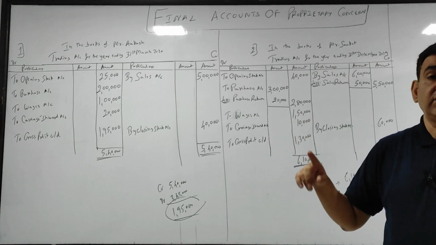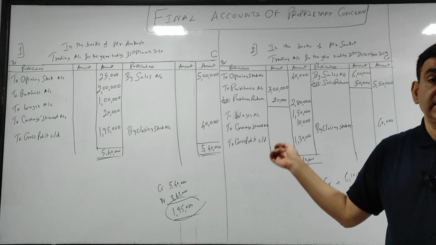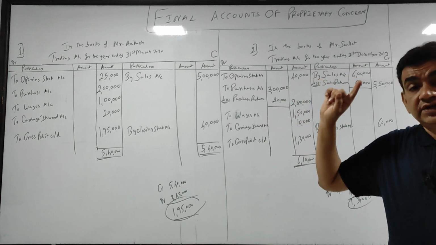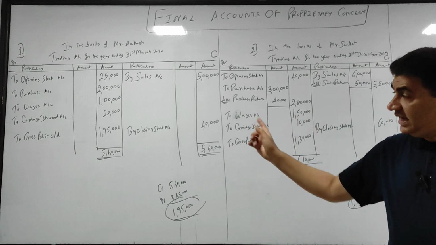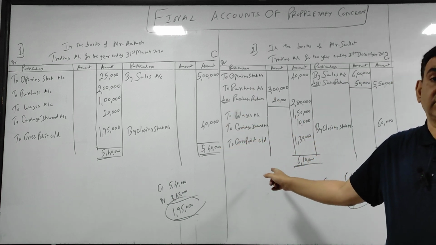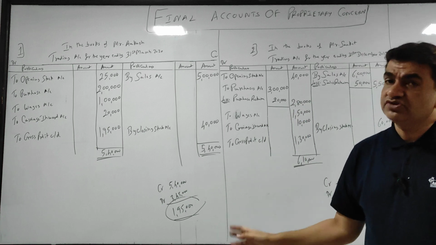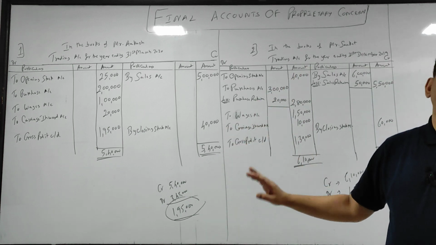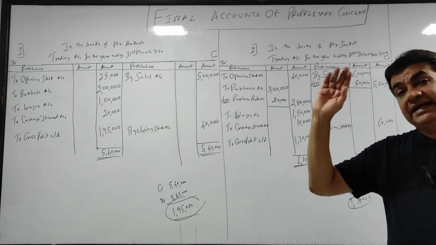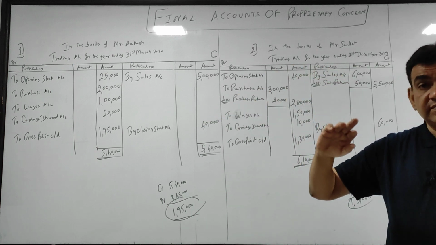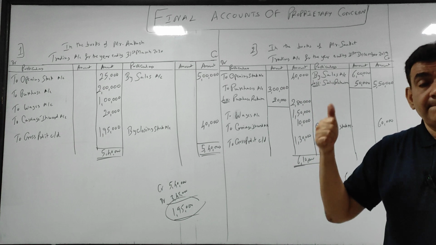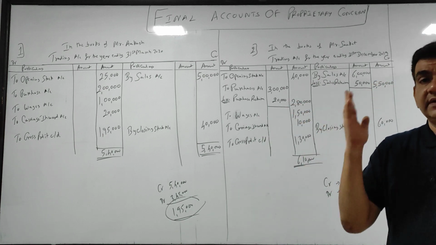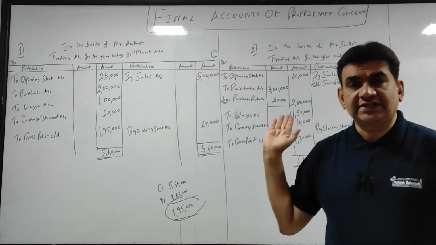I cannot find out the net profit till the time I don't get the gross profit. So in the next class we will study a new point, preparation of P&L in addition to the trading account. Trading account has to be made, without it P&L cannot be made. So trading account and then profit and loss account, and after that, in the third lecture, trading, P&L and balance sheet with one basic adjustment, and from the fourth class a full-fledged sum.